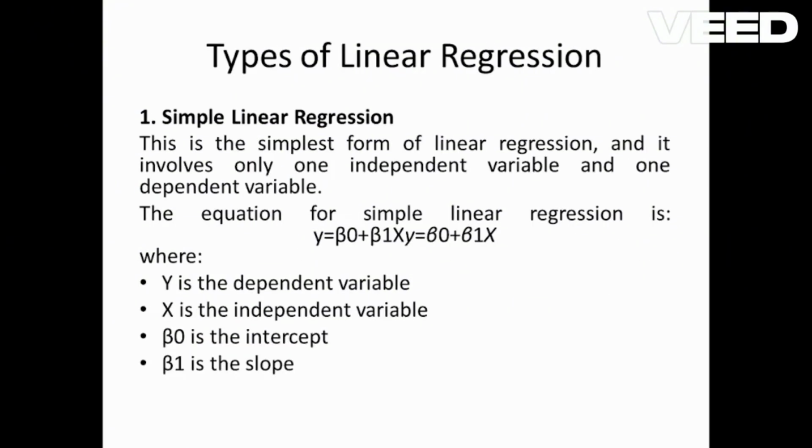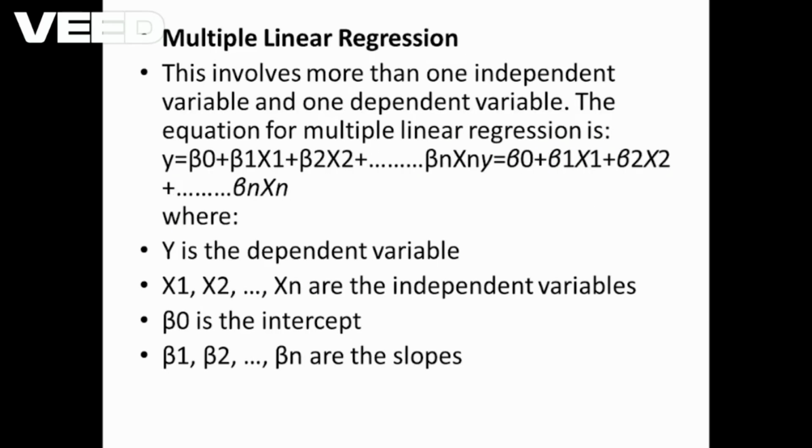Types of linear regression. Simple linear regression. This is the simplest form of linear regression and it involves only one independent variable and one dependent variable. The equation for simple linear regression is y = b0 + b1x. Y is the dependent variable and x is the independent variable. B0 is the intercept, b1 is the slope.